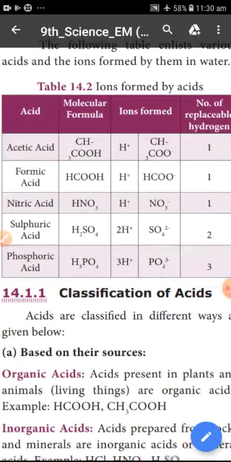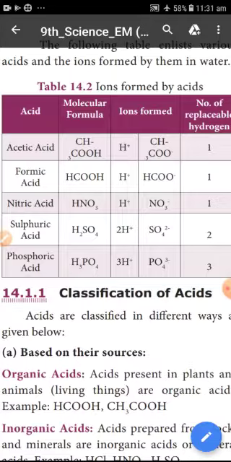Here, acetic acid. Acetic acid formula CH3COOH. It is split into H plus and CH3COO minus. Formic acid HCOOH, it is split into H plus and HCOO minus. Nitric acid, molecular formula HNO3, it is split into H plus and NO3 minus. Sulfuric acid H2SO4, H plus and SO4 2 minus. Phosphoric acid H3PO4, it is split into 3H plus and PO4 3 minus.